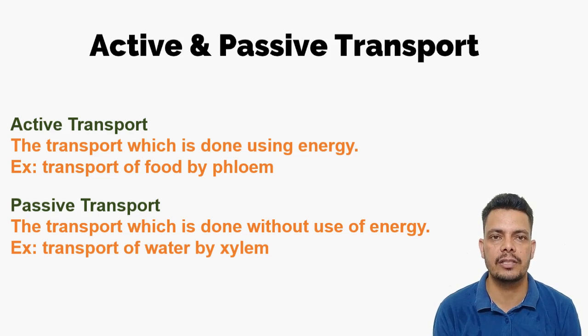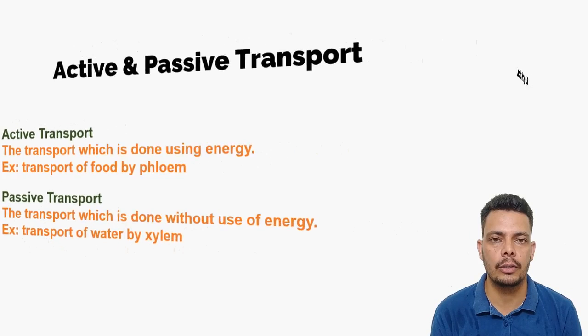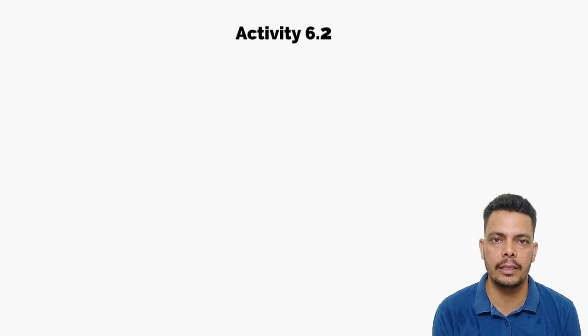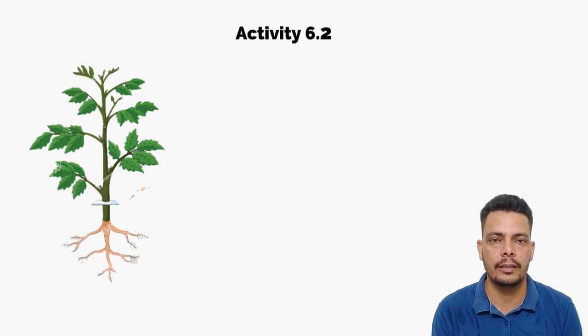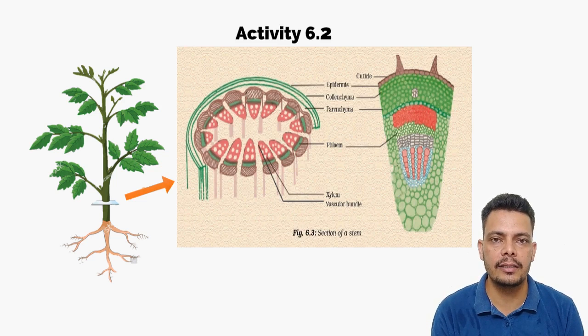Now we need to understand activity 6.2. In this, you have to take a small part of the stem of any plant. Take a small twig and make a cut on it, so that a small slice is there. You will put safranin on it and observe it under the microscope. You will see a structure like this. In this structure, we can see how parenchyma, chlorenchyma, vascular bundle, xylem, and phloem are arranged.